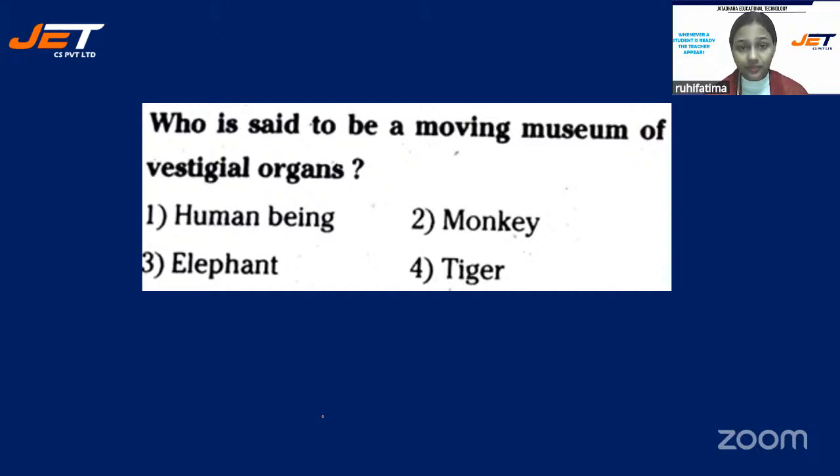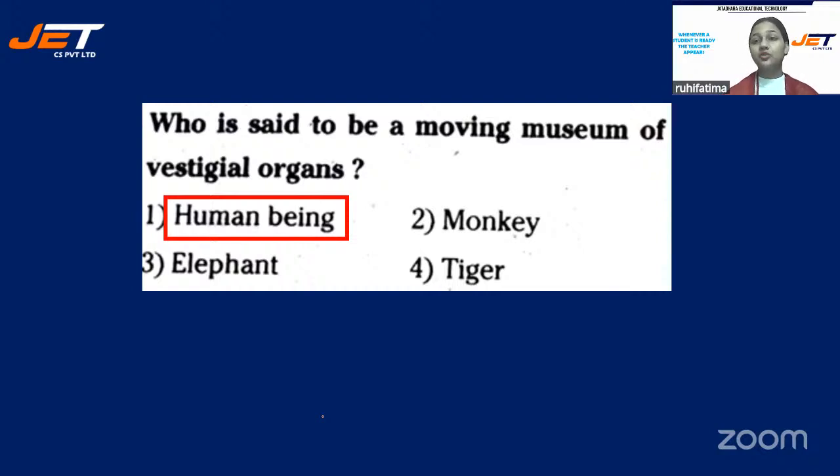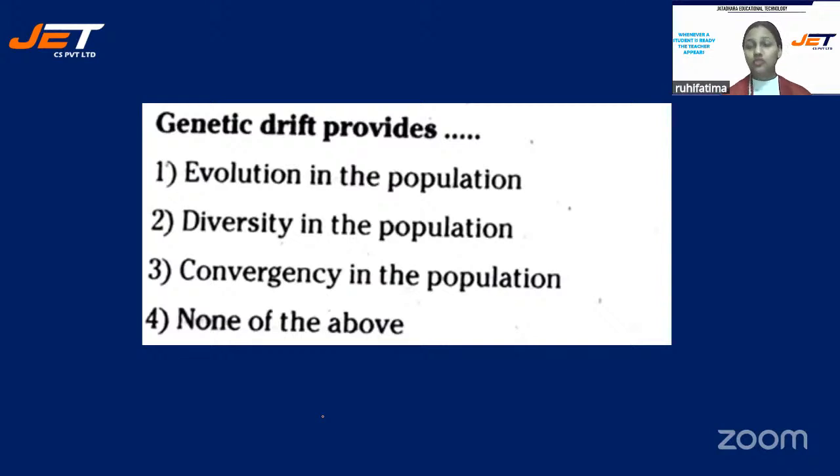Quickly write your answers in the chat box, students. I'm waiting for it. Many responses are already there. Let me reveal the correct answer: option number 1, human being. And yes, you all are correct. Harish, Nikita, Shobha, Bhavna, Naveen, everyone is correct. Excellent, students. I'm so glad to see your responses. Keep answering like this. Please make the session interactive.